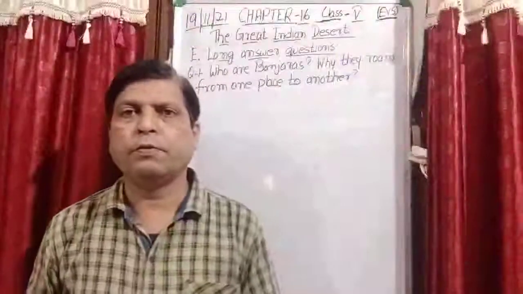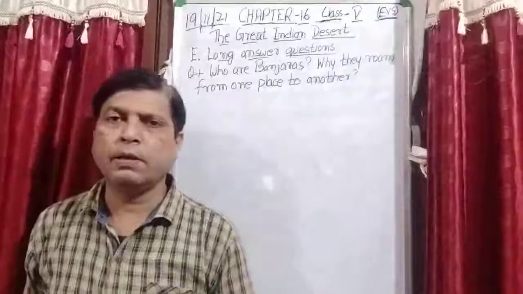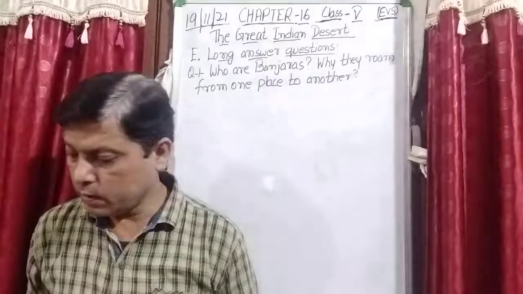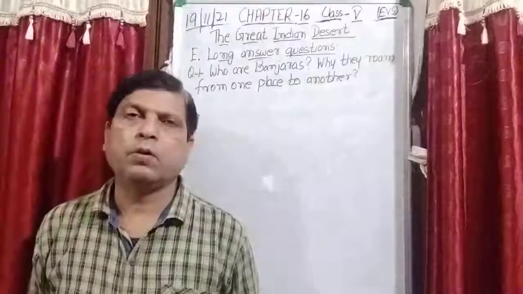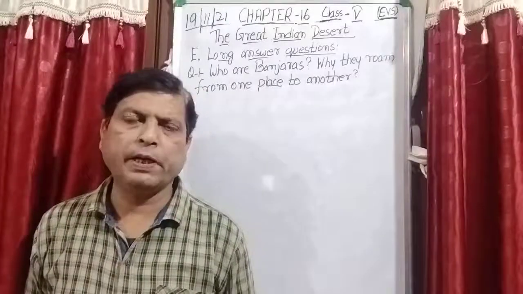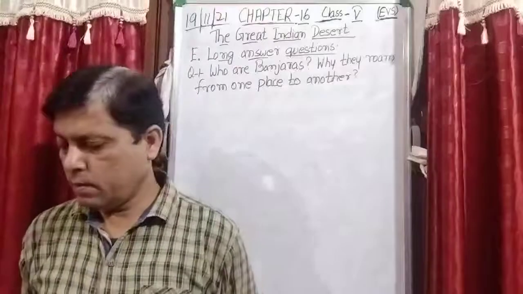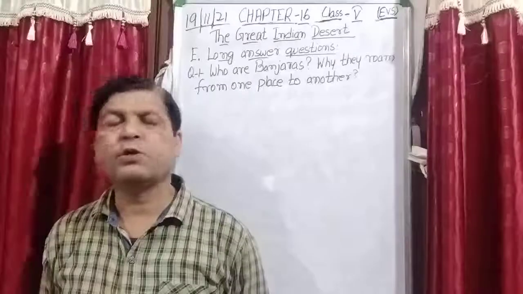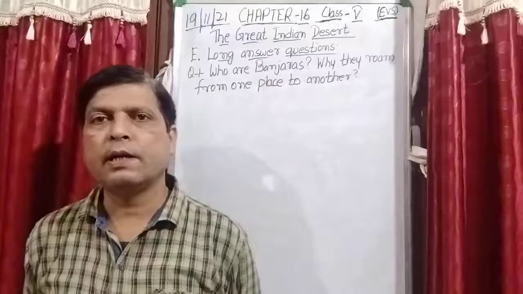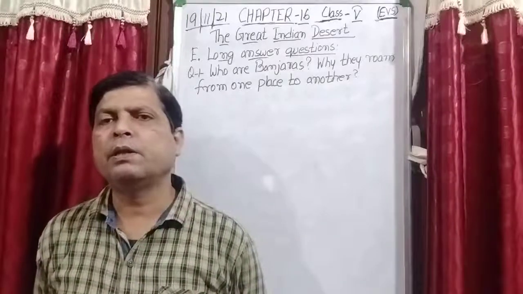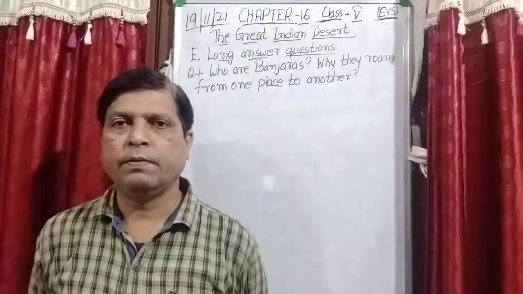The nomads of the Thar desert who move from one place to another are called Banjaras. Is it clear? Because they live a nomadic life. The quality of these Banjaras is that they are very good at making things from the metal iron.